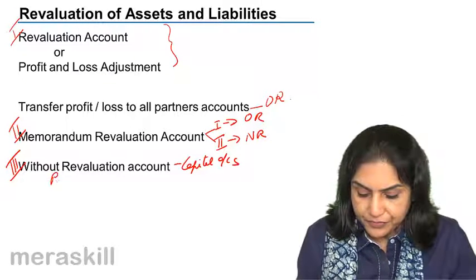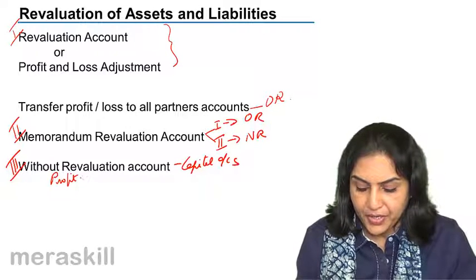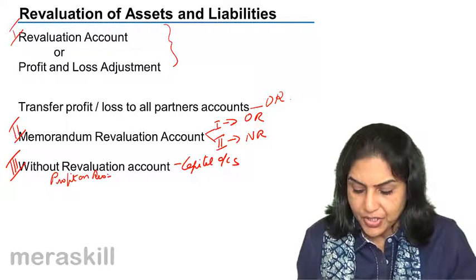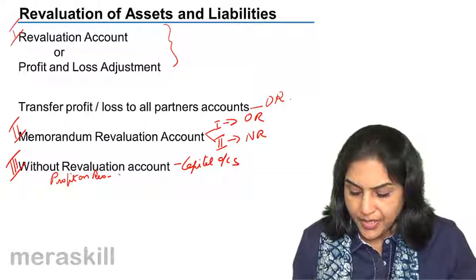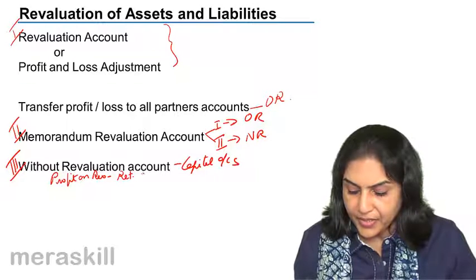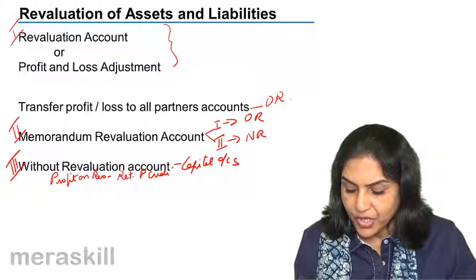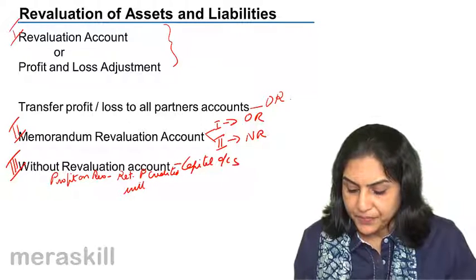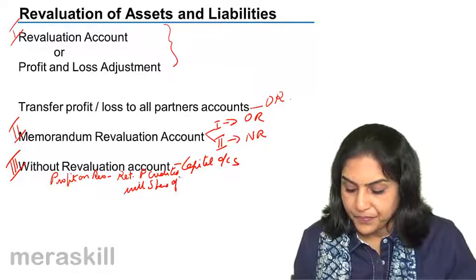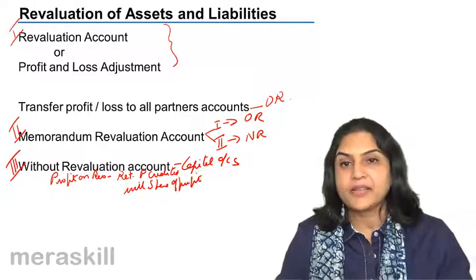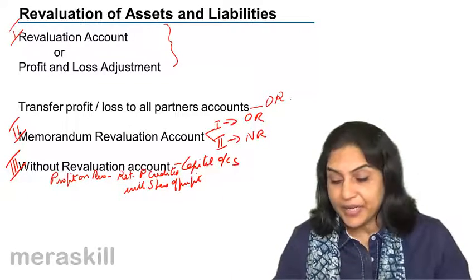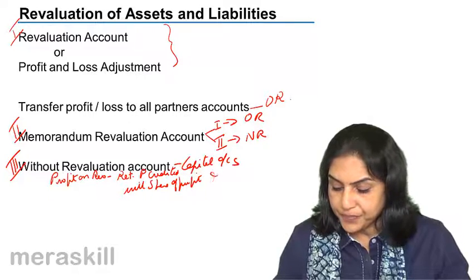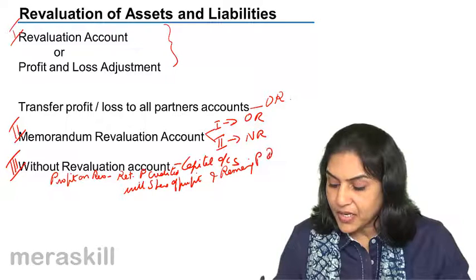In case of profit on revaluation, retiring partner's capital account is credited. Retiring partner is credited with what? Share of profit. And the remaining partners' capital accounts are debited in gaining ratio.